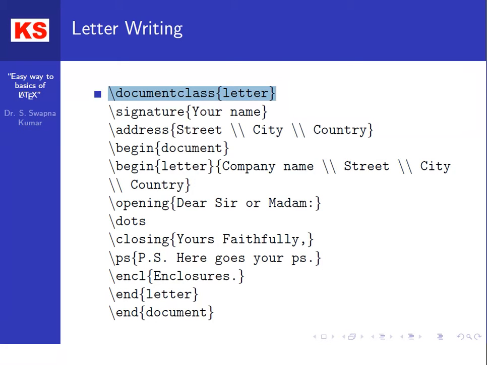Then you give an opening, Dear Sir or Madam. Then you specify some contents, and then you close with Yours faithfully, and finally your PS and enclosures are specified. \end{letter} because you started with \begin{letter}, and finally \end{document} because you started with \begin{document}.